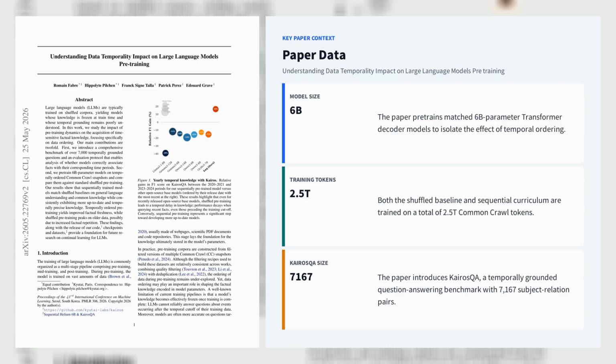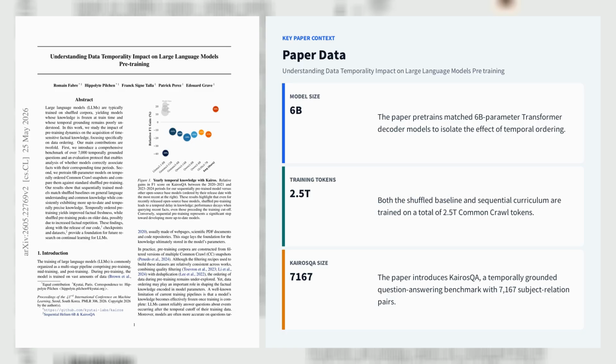Let's explore the third paper, Understanding Data Temporality Impact on Large Language Models Pre-Training. Understanding Data Temporality Impact on Large Language Models Pre-Training by Romain Fabre, Hippolyte Pilchen, Franck Signe Talla, Patrick Perez, and Edouard Grave at Kyutai argues that standard shuffled pre-training obscures when facts were learned and produces a measurable knowledge horizon lag.